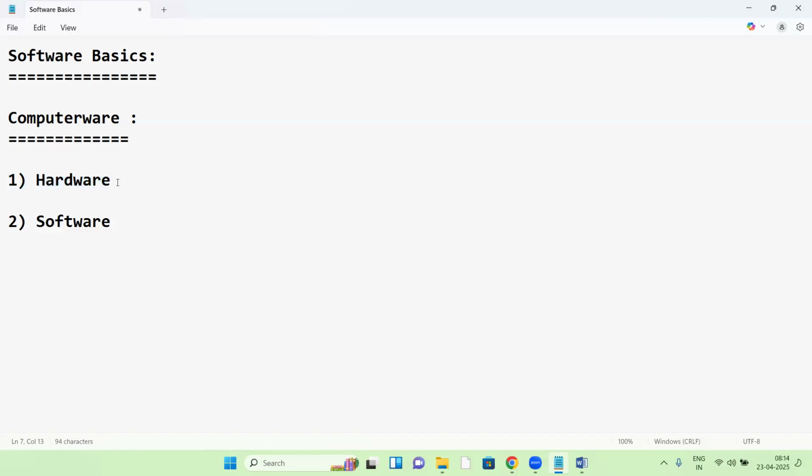We can touch all these parts, but it is not necessary for us. We are not hardware engineers, we are software people. So let us start with software. What exactly is software?